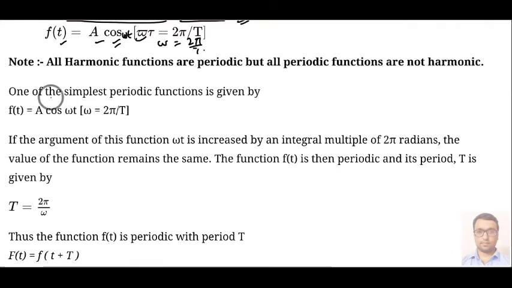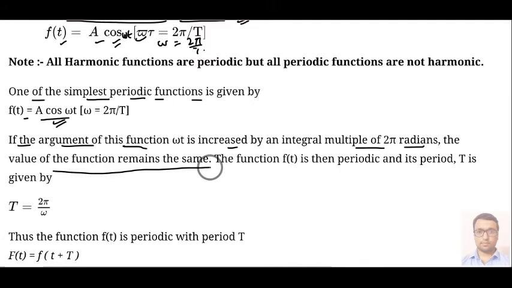Second thing is that one of the simplest periodic functions is given by f(t) equal to a cos omega t. This is a form of a periodic function. If the argument of this function, omega t, is increased by an integral multiple of 2 pi radians, then the value of the function remains the same.